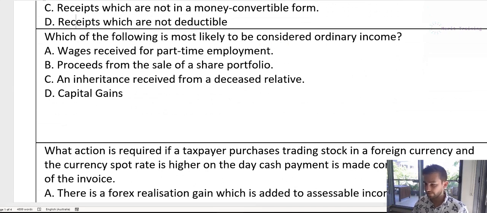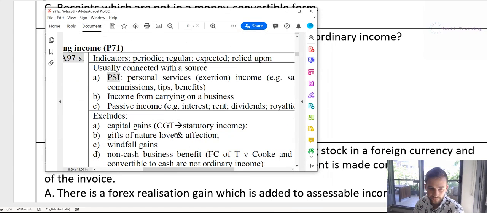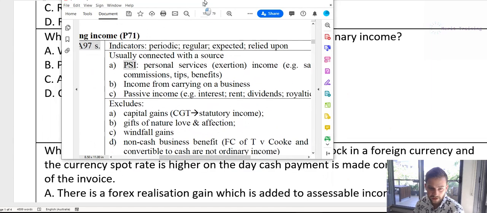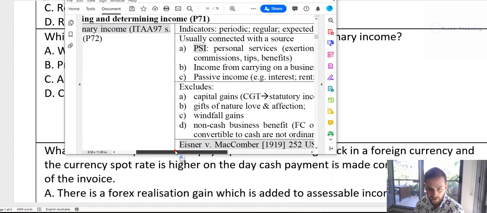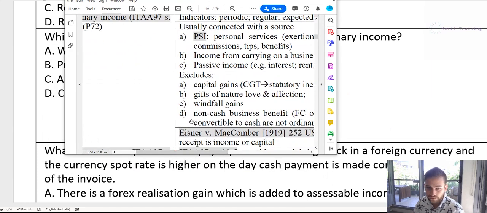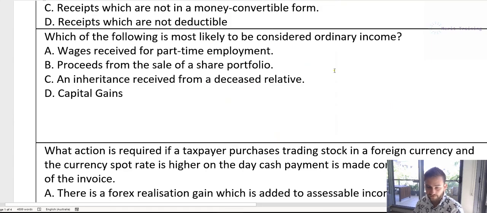A, wages received from part-time employment. B, proceeds from the sale of a share portfolio. C, an inheritance received from a deceased relative. D, capital gains. Okay, so you should know by now, what are the key indicators of ordinary income. We went through that in the last question. It includes things like wages, income from carrying on a business, passive income, whereas statutory income is things like capital gains, windfalls, non-cash business benefits.